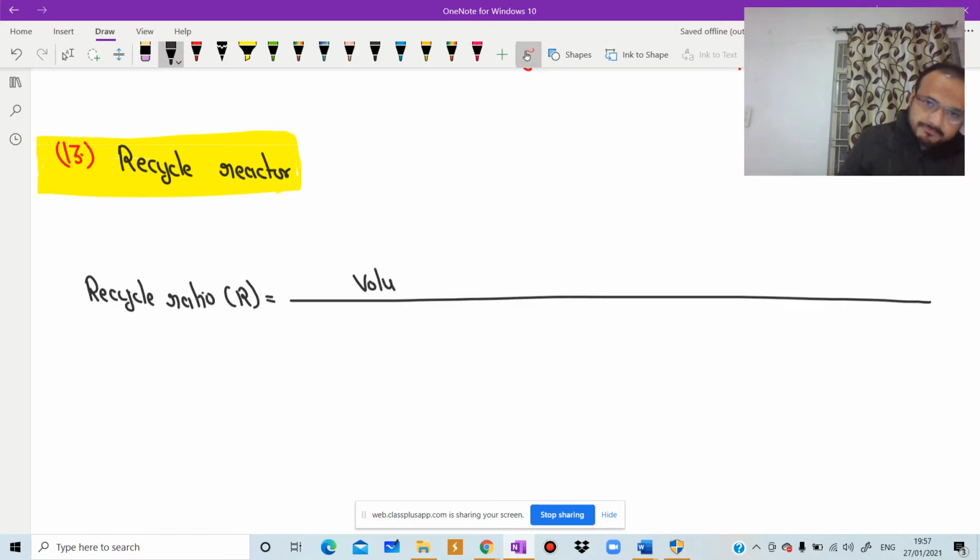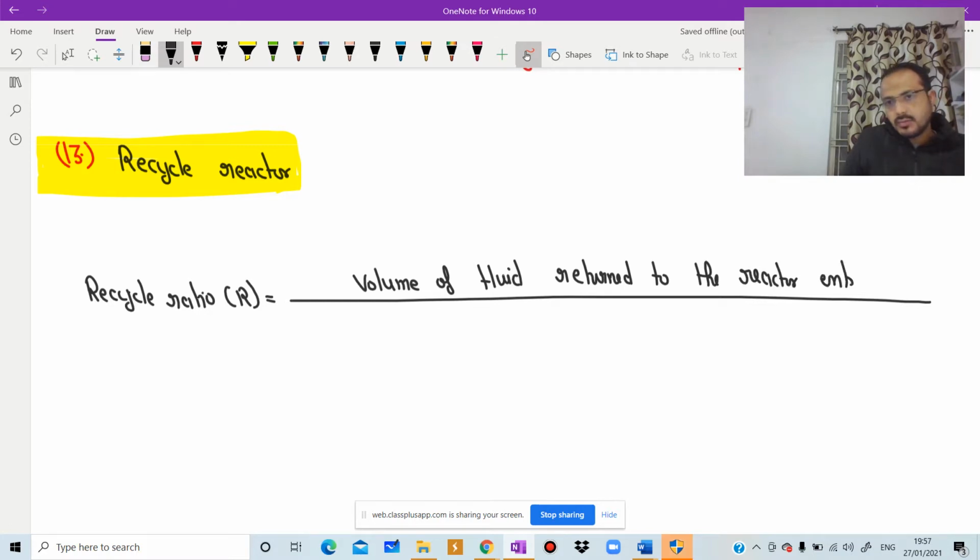It is the volume of fluid returned to the reactor entrance, divided by the volume leaving the system.